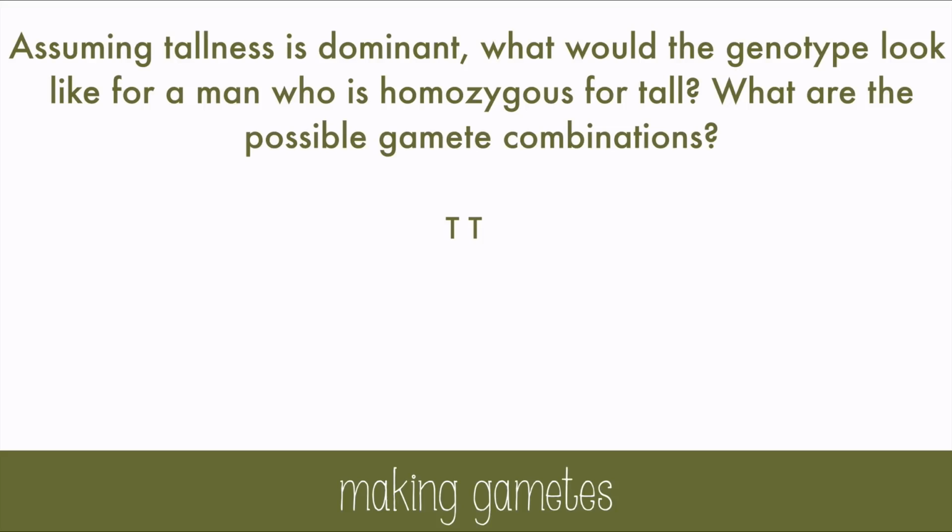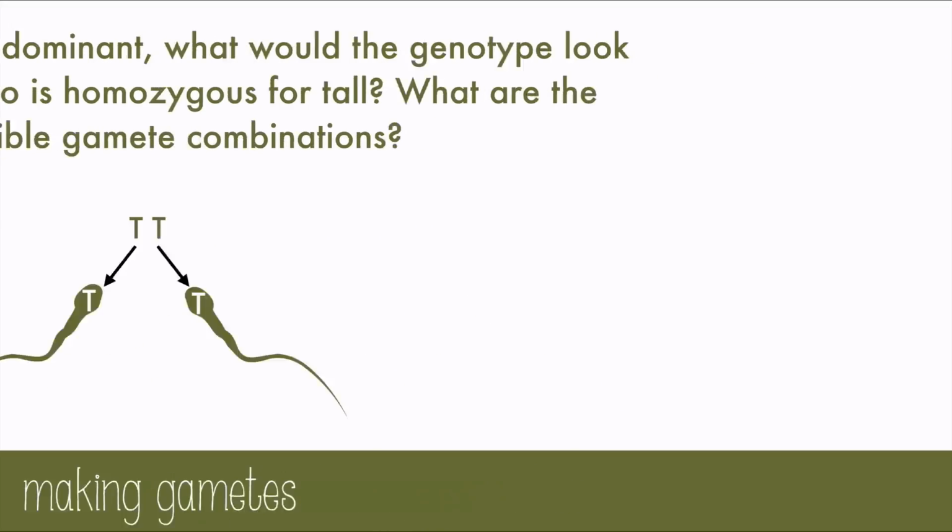When gametes form, only half of the DNA is in each cell, so only one allele can go to each of the sperm that are formed. There's only one possible gamete combination in this case, capital T, the tallness gene. But let's try another case.